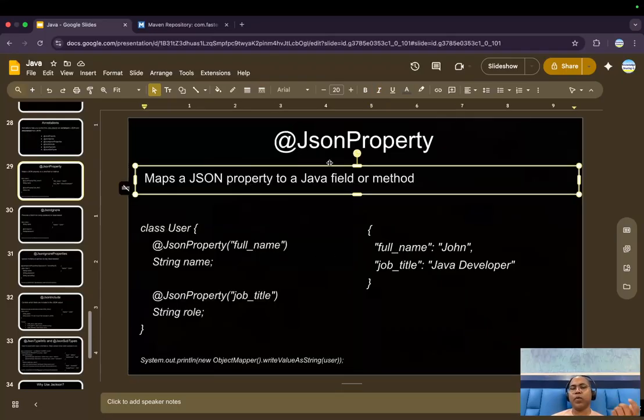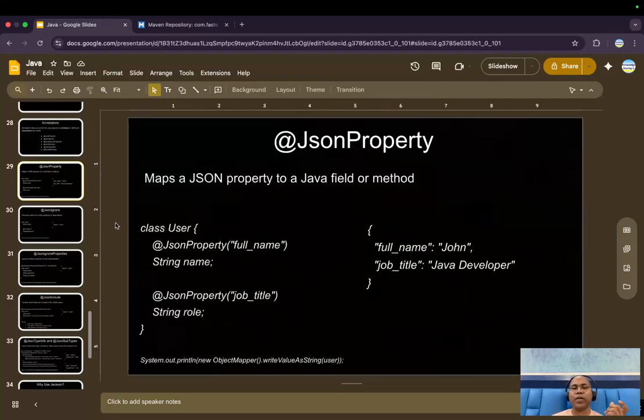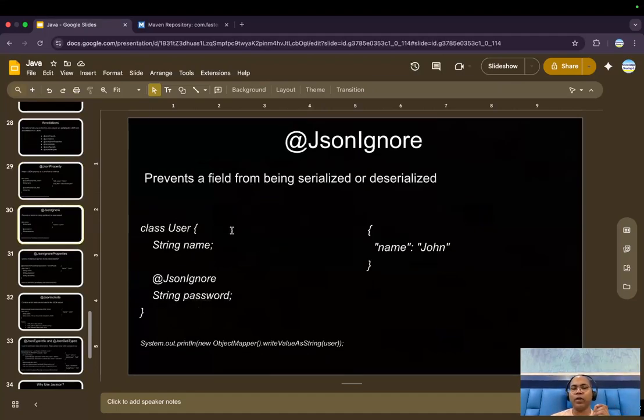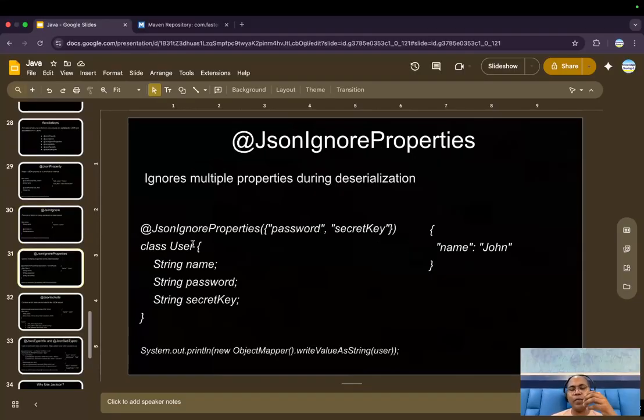So JSON property is just the mapping between the Java field name or method to the JSON value, and ignore just mentions the particular password, a specific field I don't want to be part of JSON, then you can say JSON ignore. And similarly, if multiple properties, so instead of saying JSON property, you mention the top level JSON properties, password and secret. Password, secret do not go to the JSON.